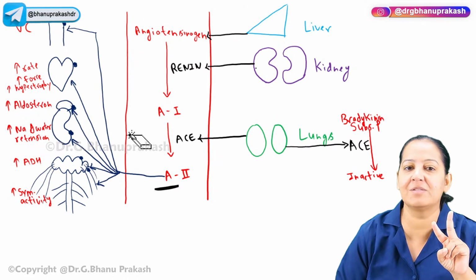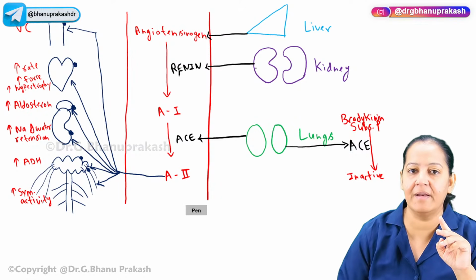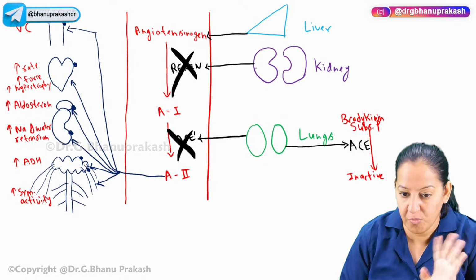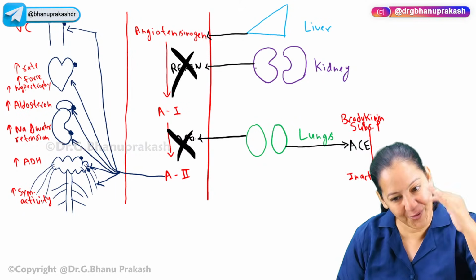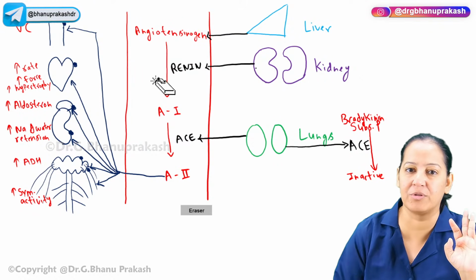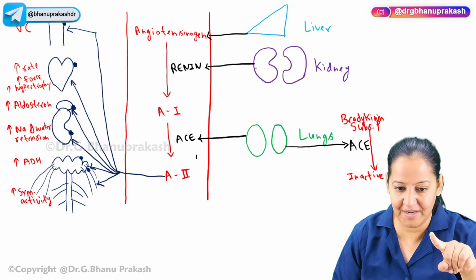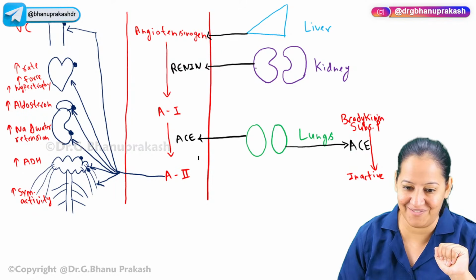Either you inhibit renin or you inhibit ACE. Don't do both. If you don't want to inhibit either, I'm not inhibiting renin and I'm not inhibiting ACE, it's okay. Do the third thing. What is the third thing?